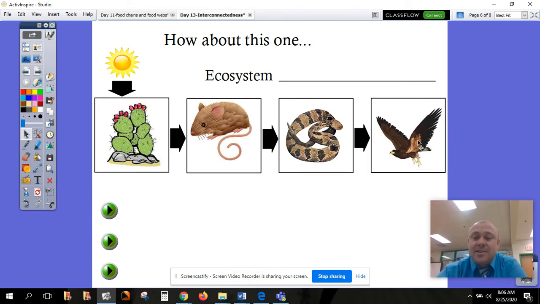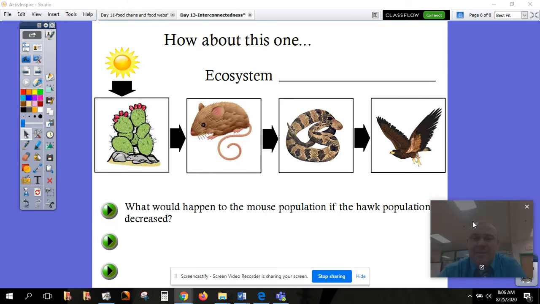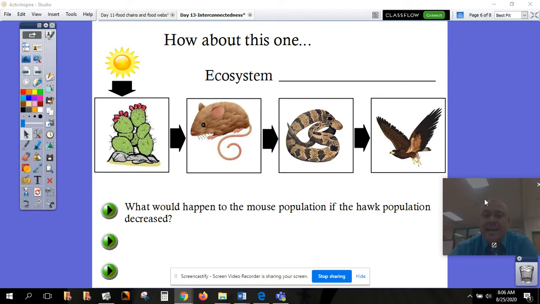But here's where we talk about interconnectedness. So I have a little question here. It says, what would happen to the mouse population if the hawk population decreased? So what I think about is the hawk's population going down. That's what decreased means, right? So we have less hawks. Sorry about that arrow there. So their population goes down.